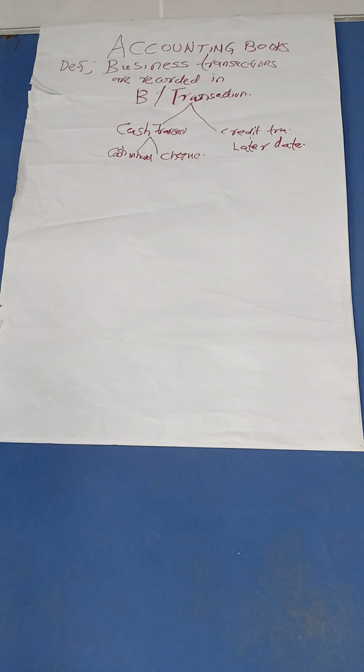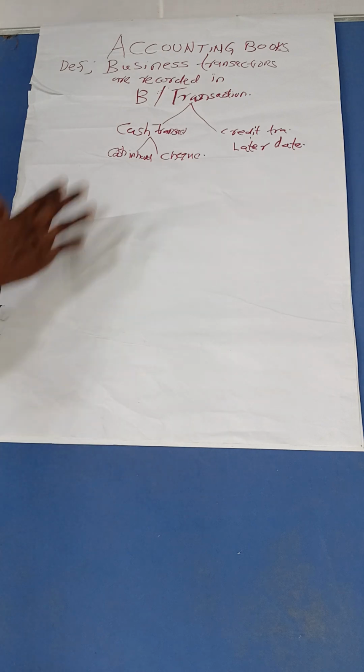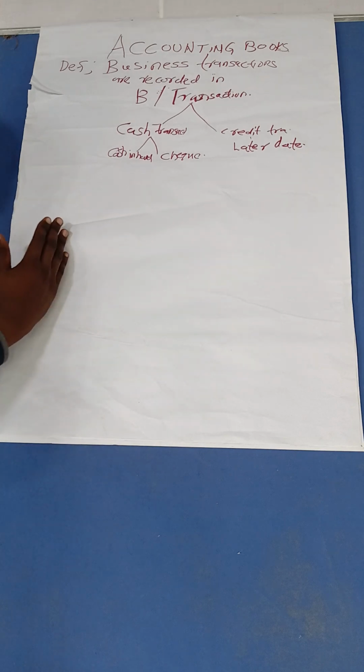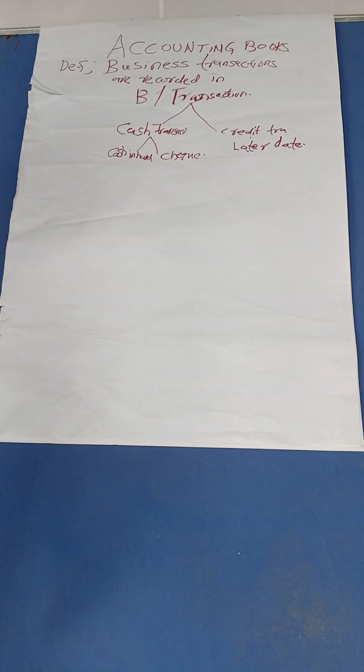We are going to look at where credit transactions are recorded, because you cannot mix them. We have separate books for credit transactions and for cash transactions. So that was about the definition.